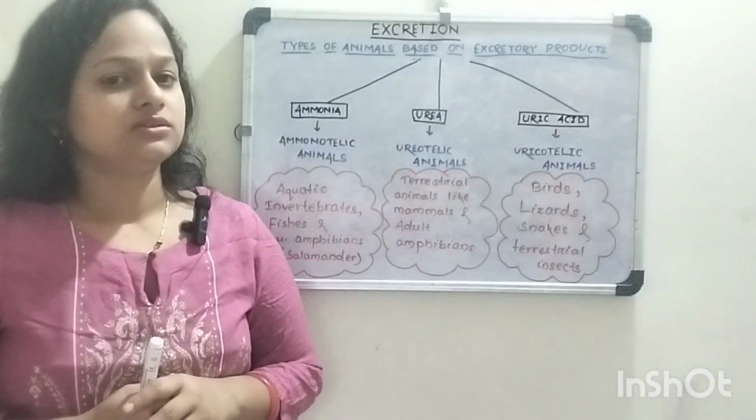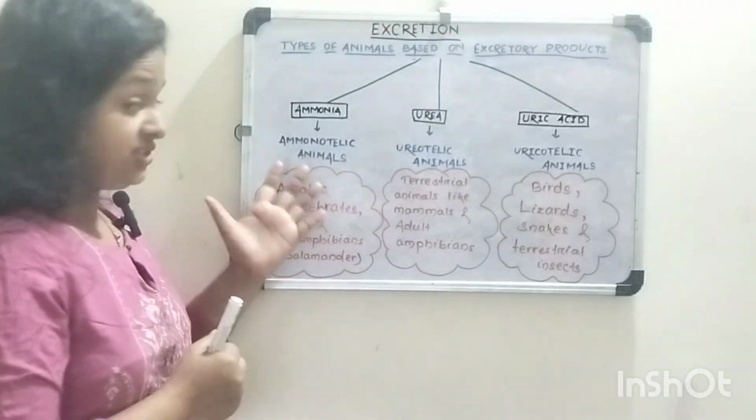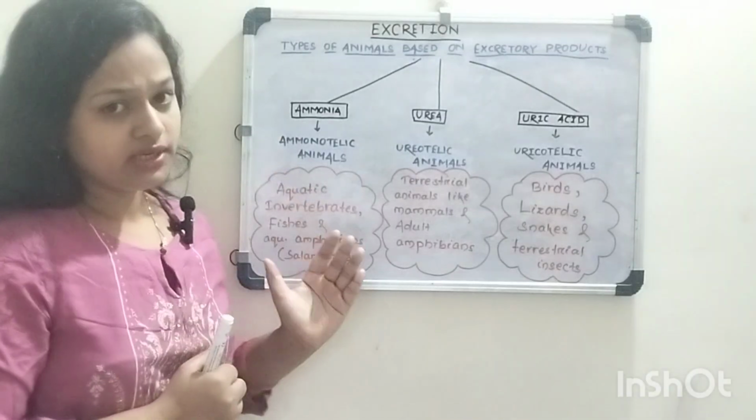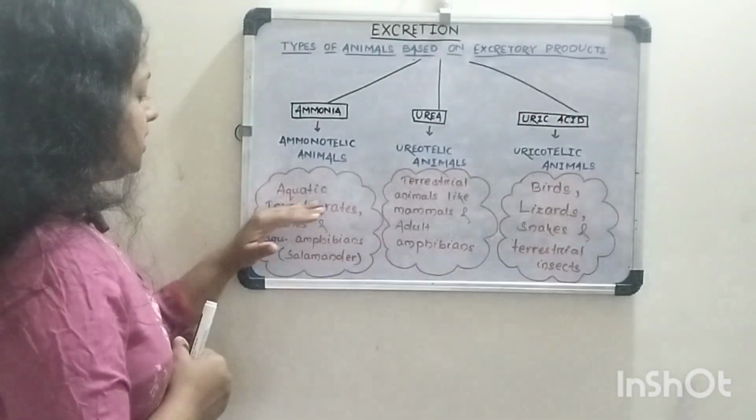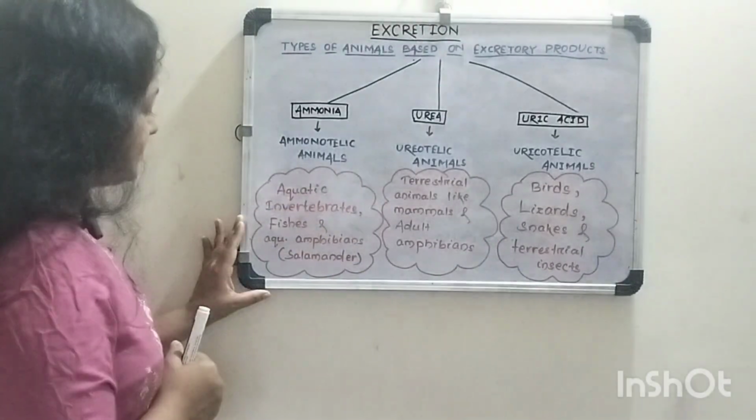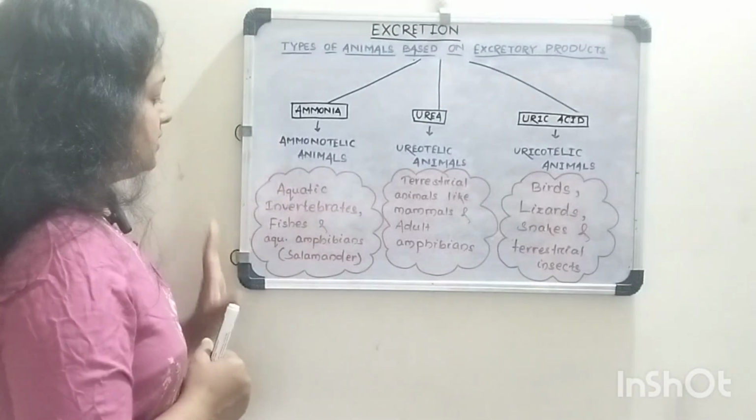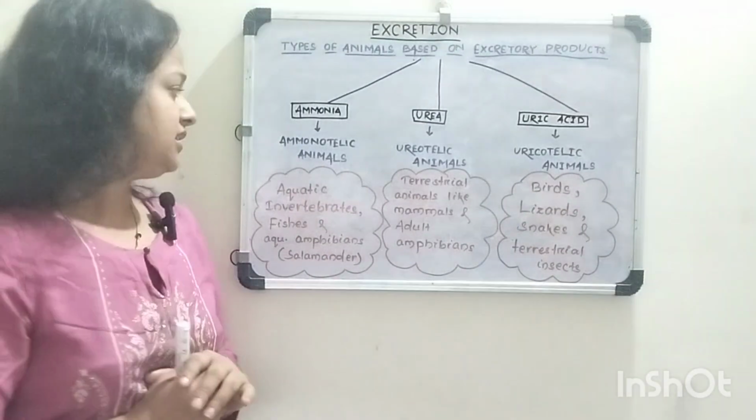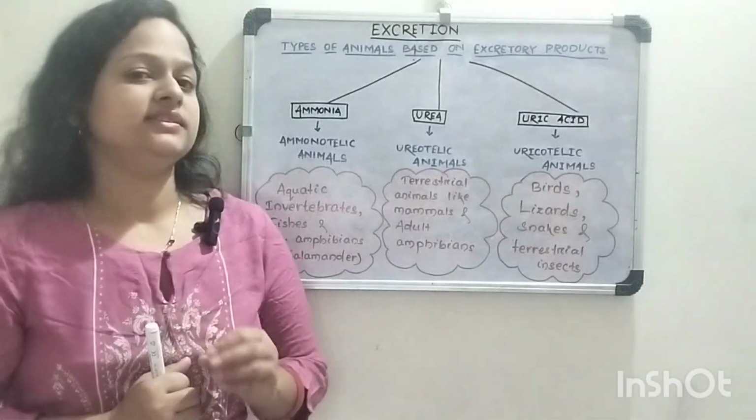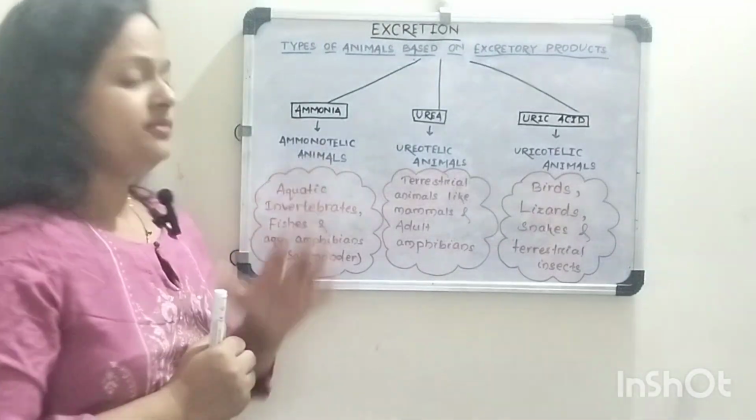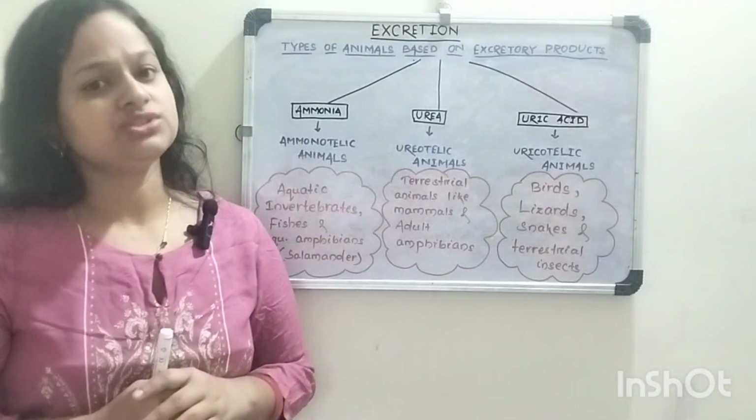So come, we will see examples of some ammonotelic animals: aquatic invertebrates, fishes, and aquatic amphibians like salamander. These animals are ammonotelic animals and they release ammonia as their nitrogenous waste product.